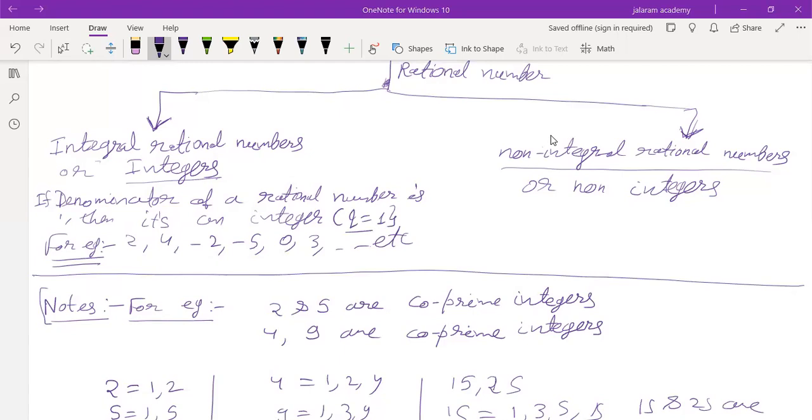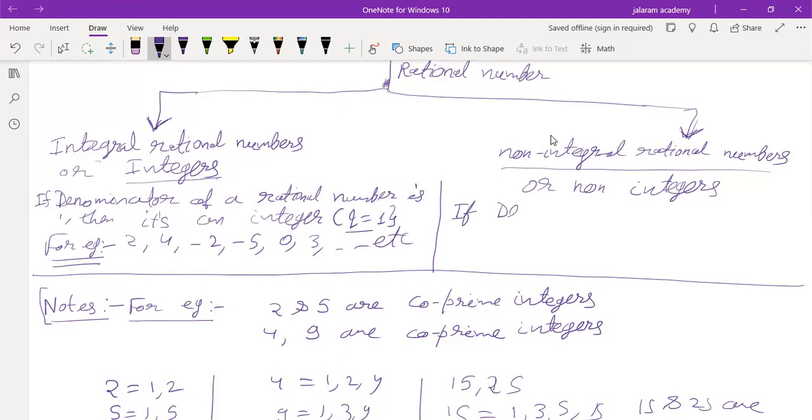Means if the denominator is 1, the numbers are integers. And if the denominator is not 1, the numbers are non-integral, means they are fractional numbers or decimals. Is that clear to you?